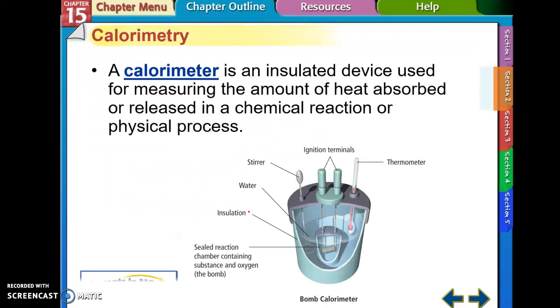Now, when we did the lab, when we lit the Cheetos on fire, we used a calorimeter. And the calorimeter is an insulated device used for measuring the amount of heat absorbed or released in a chemical reaction or physical process. So right here, this is the bomb in the middle. That's your reaction chamber. The water around it is the insulation. So you burn whatever is in the reaction chamber, and the heat released by that is absorbed by the water.